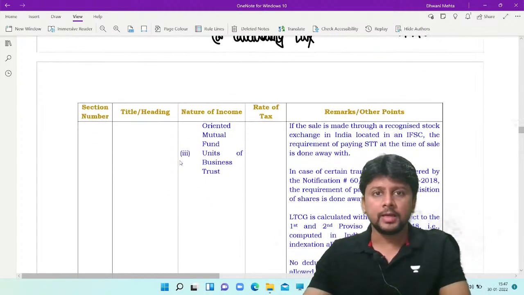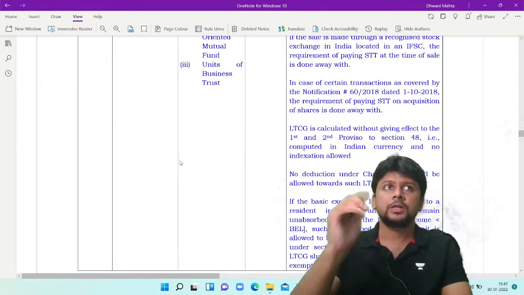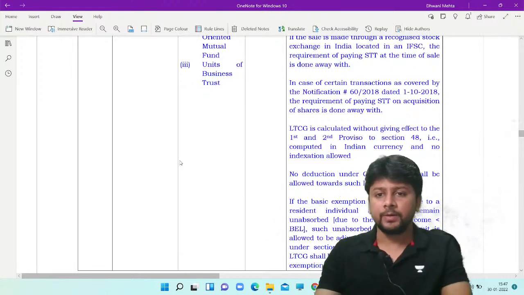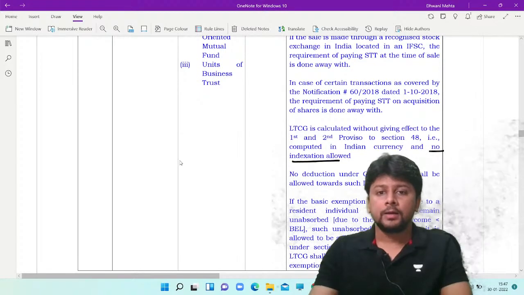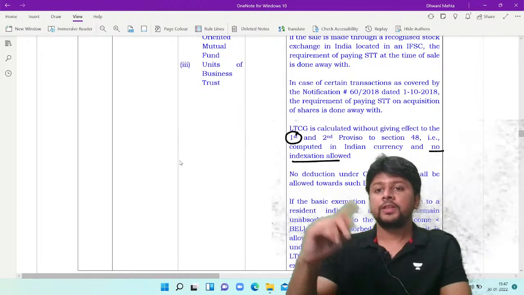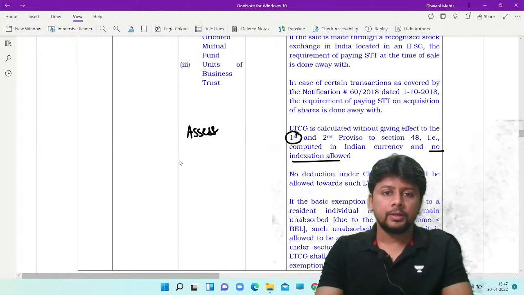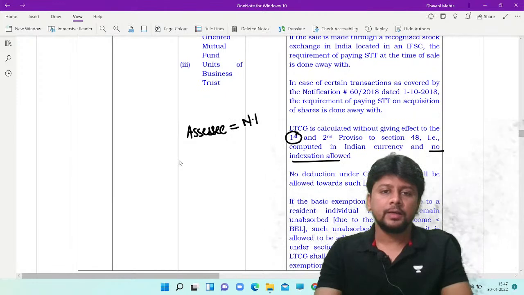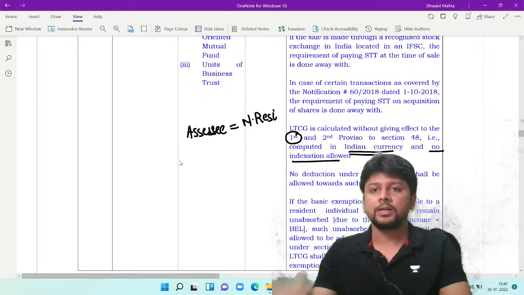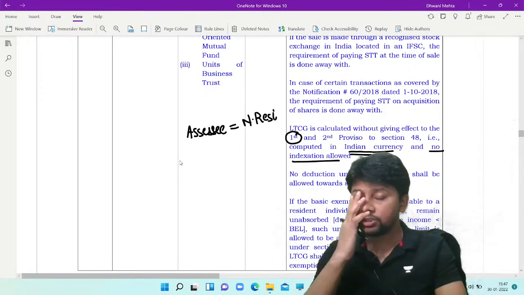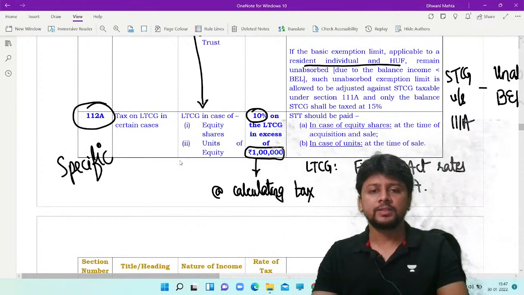Long-term capital gain, so generally indexation is available, but because a concessional 10% tax rate is applied, there will be no indexation allowed. Computation will be done without giving effect to first proviso, which means even if the assessee that we are discussing is a non-resident, the computation will still be done in Indian currency, and the benefit of indexation will not be available. In this case, tax rate will be a concessional rate of 10%.